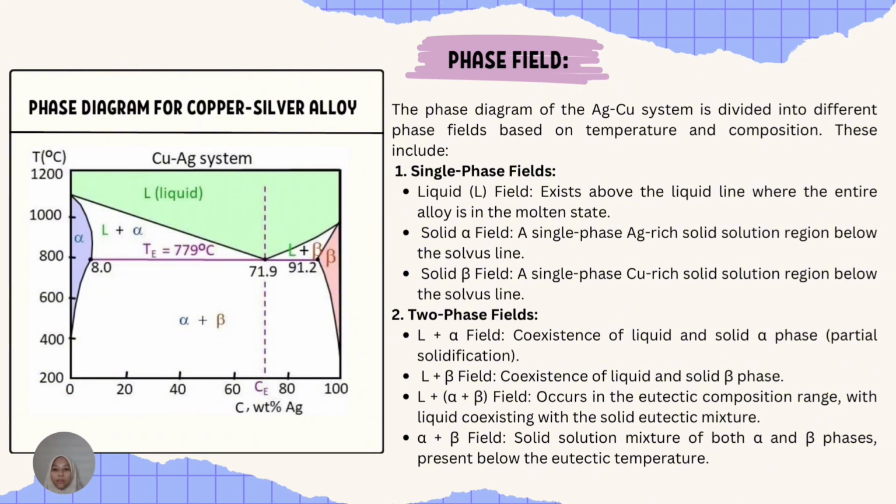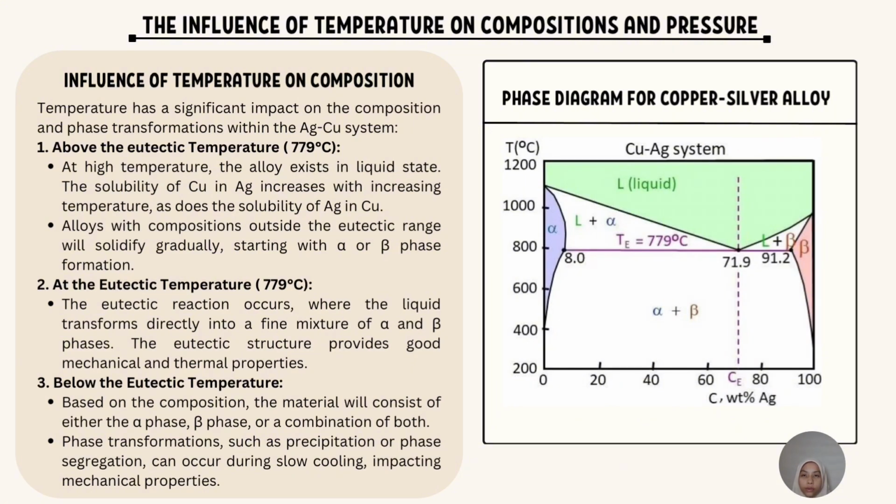Finally, the alpha plus beta phases field is a solid solution mixture of both alpha and beta phases, which is found below the eutectic temperature. Influence of temperature on composition. Temperature has a significant impact on the composition and phase transformation within the silver-copper system.